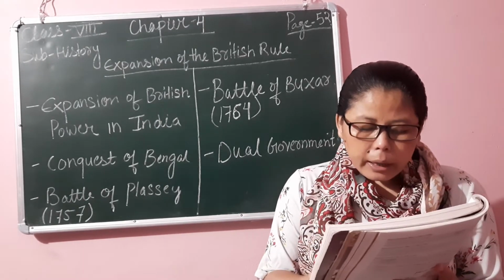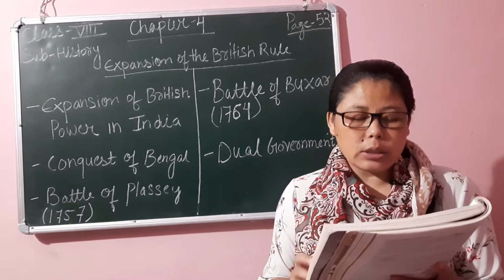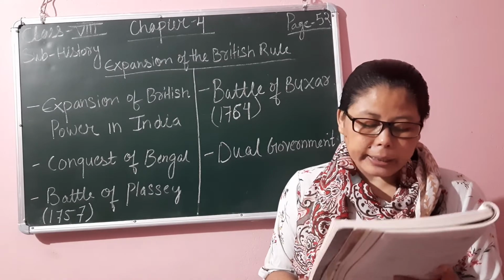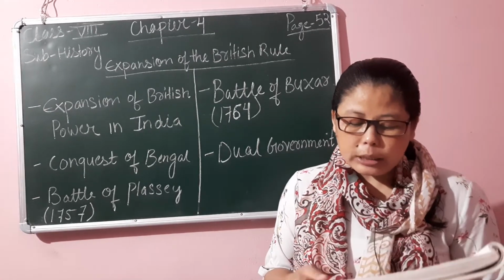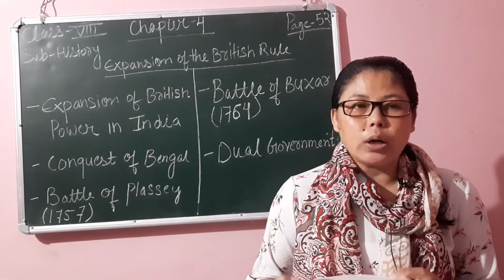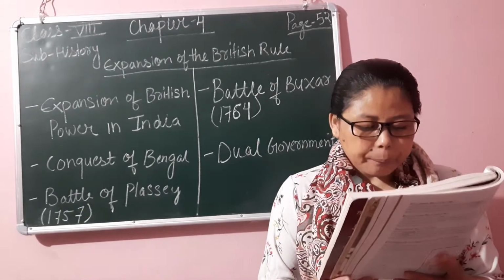So, as Mir Jafar supported Clive, as a consequence of this, Sirajuddin lost the battle and he was captured and killed. Mir Jafar was rewarded for this act and was made the Nawab of Bengal. So this was the first step towards the direct administration of Bengal by the company.